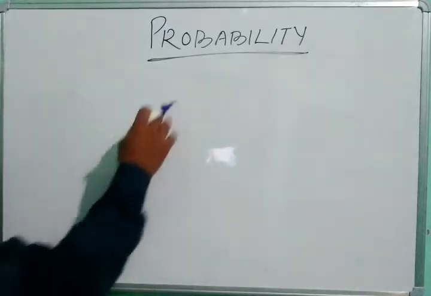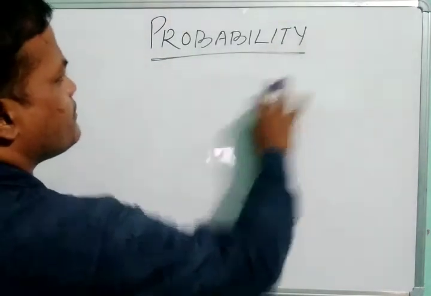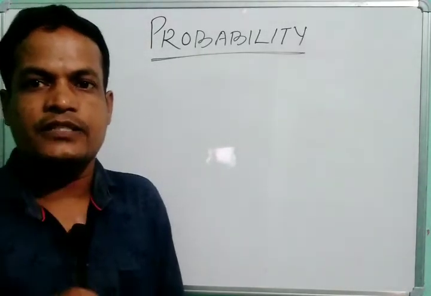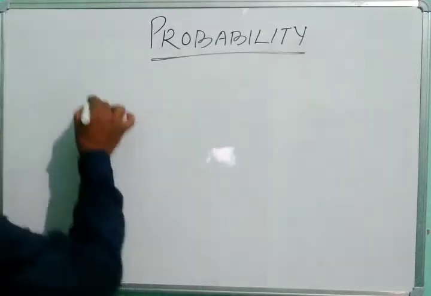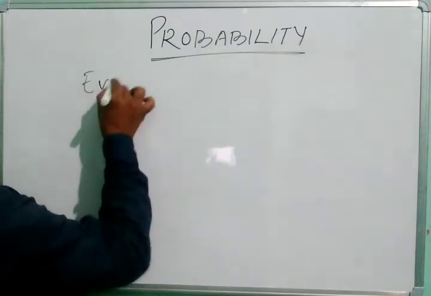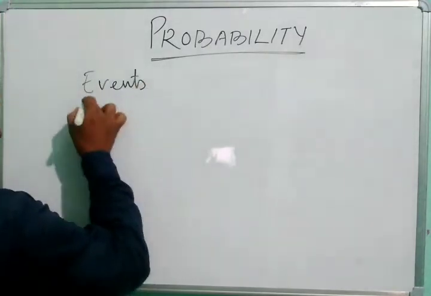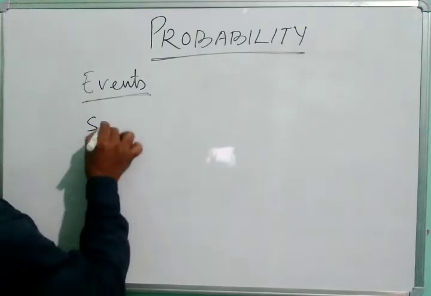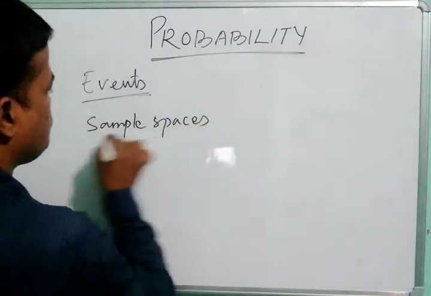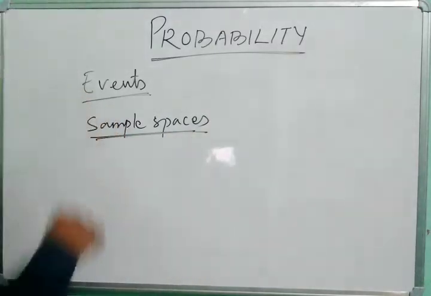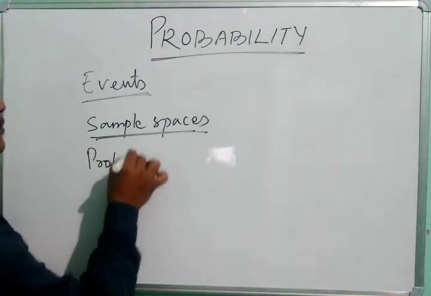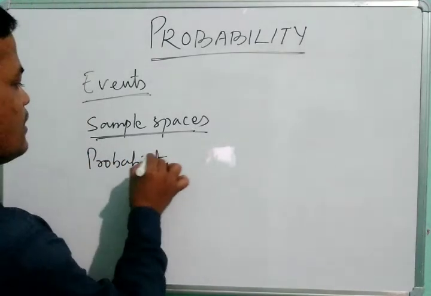Before going to discuss this, we should know some basic words, basic concepts, terms. Let us say, events. Next, sample spaces. What is an event? What are sample spaces? What is the probability of an event?